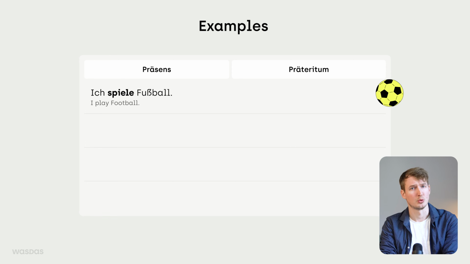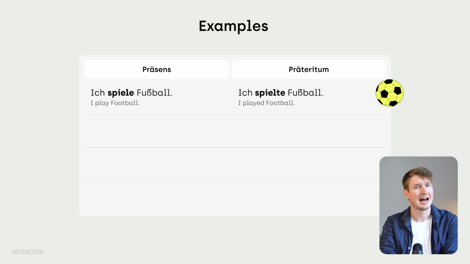Let's get started. What's the so-called Präteritum? It's a tense we use to talk about past events. Let's look at some examples. Ich spiele Fußball, I play football. Ich spielte gestern Fußball, I played football yesterday.